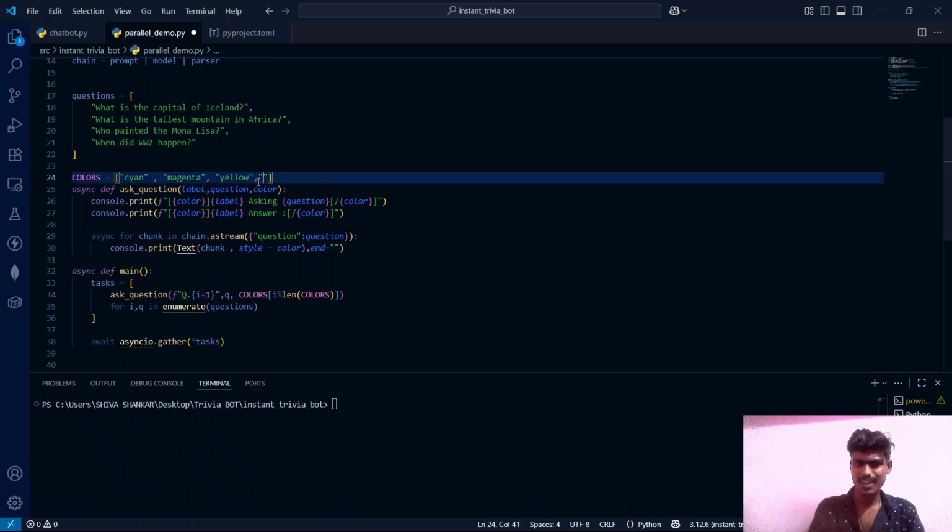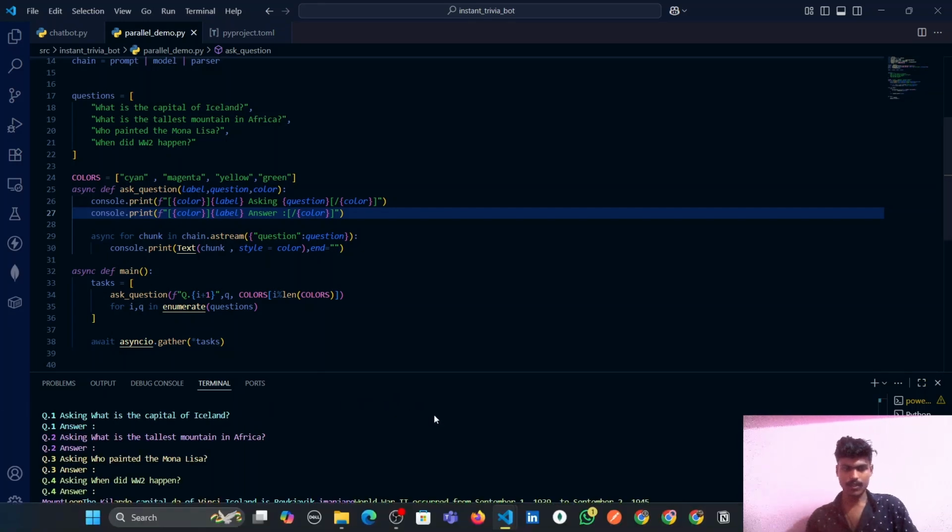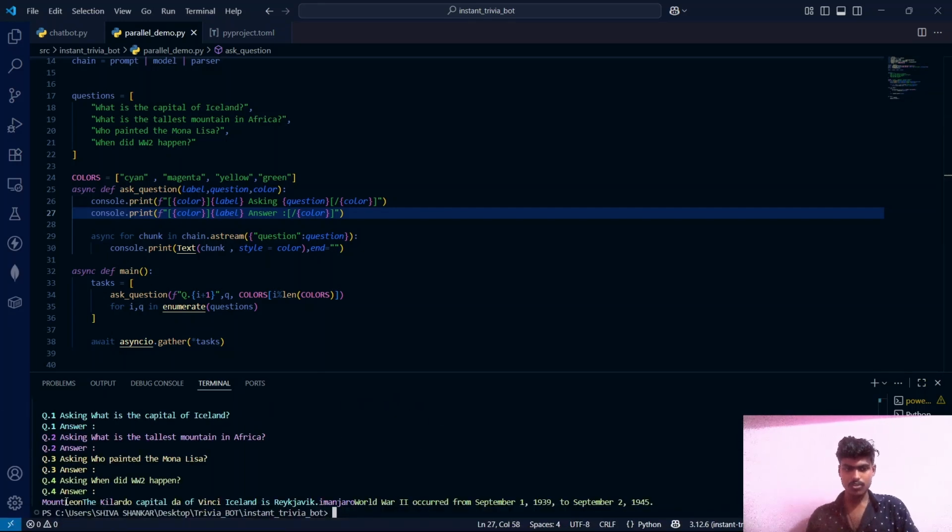And we should also add a color here. Let's add green color, because since there are 4 questions, we need 4 different colors. And let's save this file and execute poetry run parallel. You can see each chunk is delivered to us parallelly, and we got 4 answers.